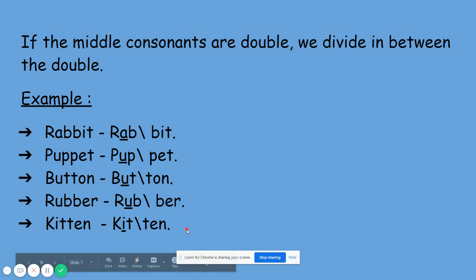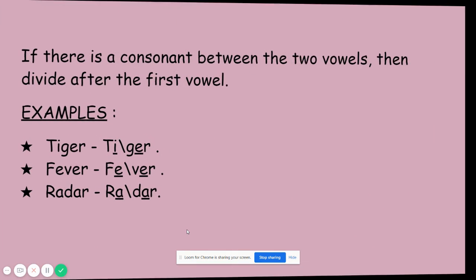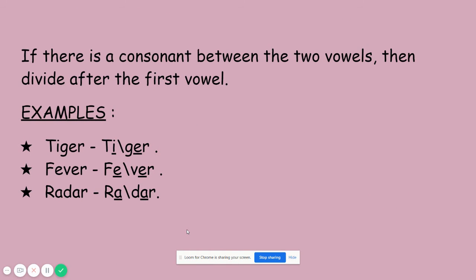Yes. So if we have one vowel sound in a word, we cannot divide the syllable. Yes, we cannot divide the word. Next, in the word, if the middle consonants are double, then we need to divide it in between the double.